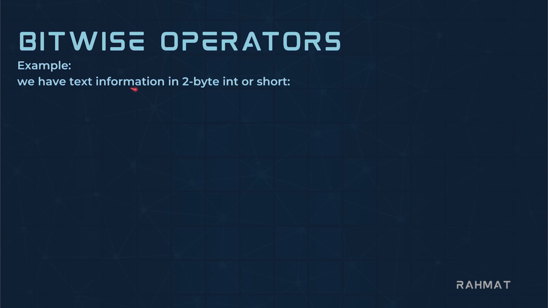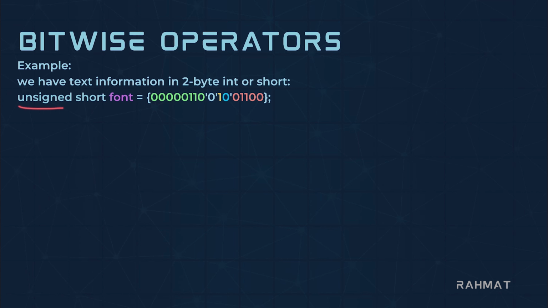We have text information in a 2 byte int or short. So short is 2 bytes, and 2 bytes mean that it is 16 bits. Every byte is 8 bits and 2 bytes would be 16 bits. So in 16 bits, which is a lot of bits, we can store all the textual information like font information in that. Let's see how we can do this.